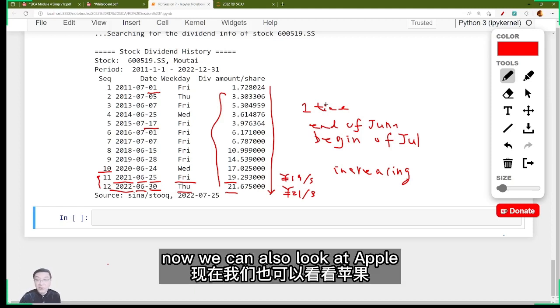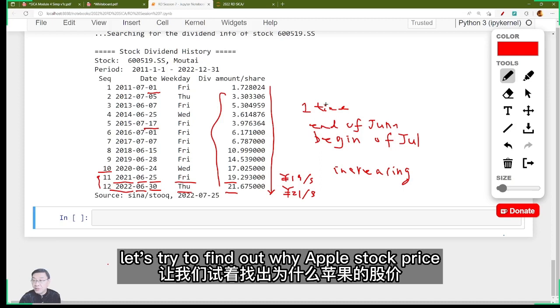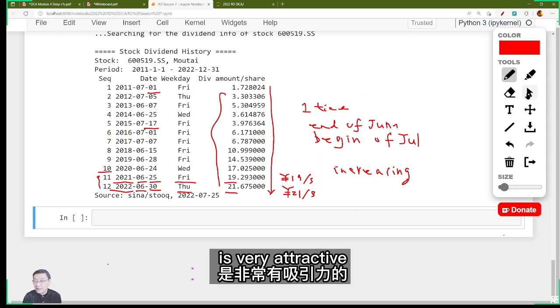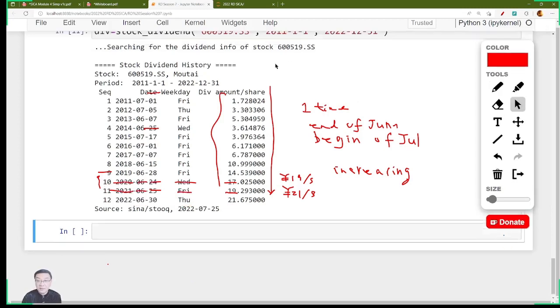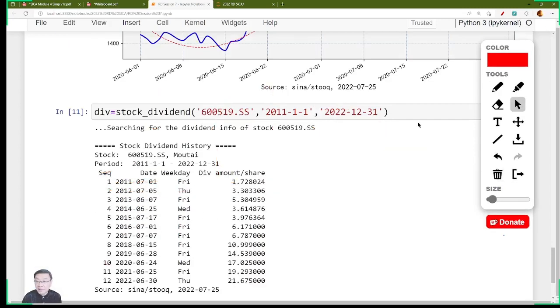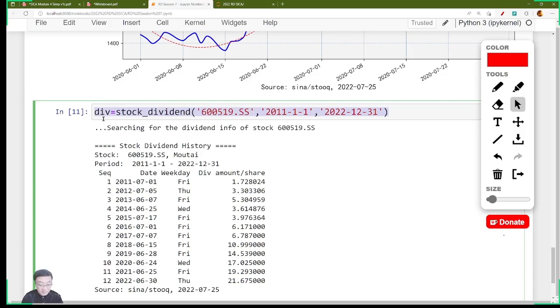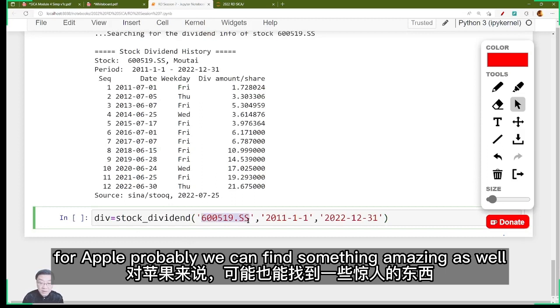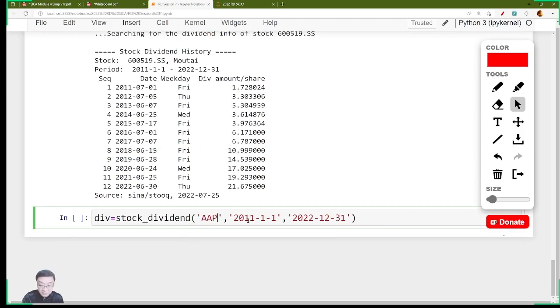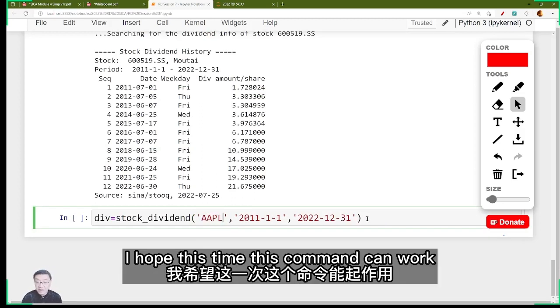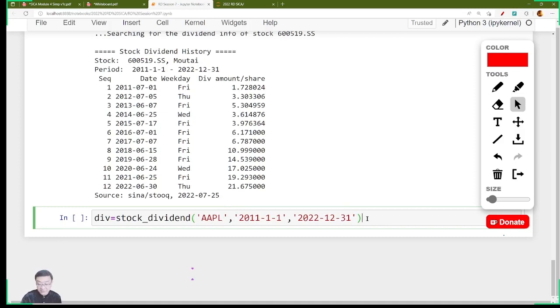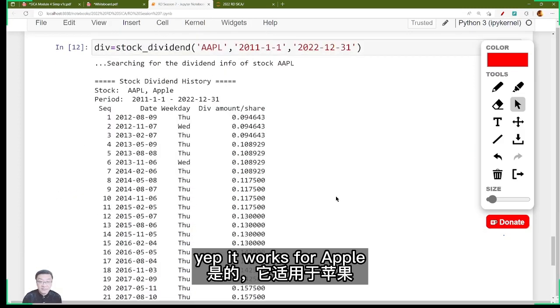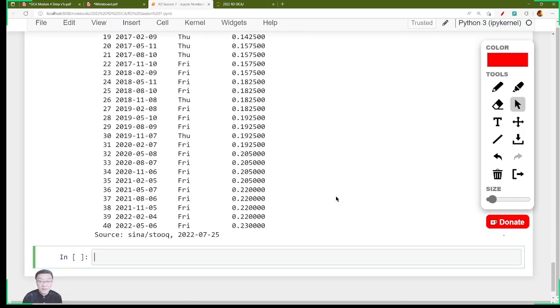Now we can also look at Apple. Let's try to find out why Apple's stock price is very attractive. Let's find Apple. For Apple, probably you can find something amazing as well. I hope this time this command can work. Yeah, it worked for Apple. Wow. What do we find?